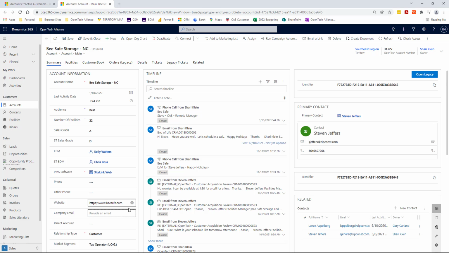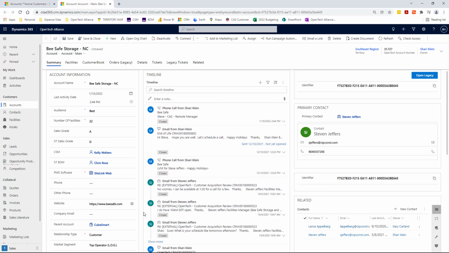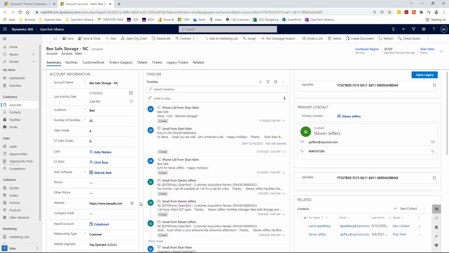Okay. The parent account, I can search for CubeSmart and just put it in there. So I now know that they're managed by CubeSmart. Why is that important? Well, they have their own call center. They don't really use kiosks. They're doing some IOE, right? But we would need to go to CubeSmart to engage them in an IOE conversation, not directly to this end user necessarily. So that's good information to populate there, right?